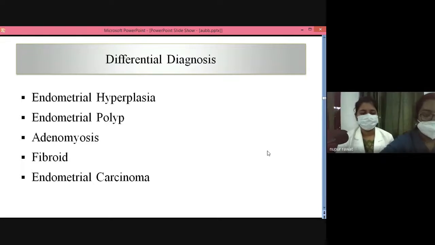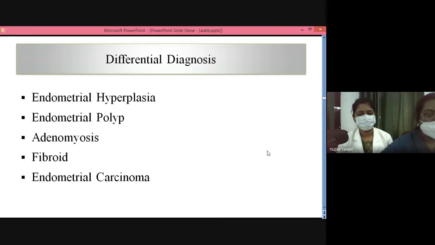Ma'am, firstly, on the basis of history and examination, we have taken out all the points for ruling out these differential diagnoses. On per abdominal examination, PA was soft, but on per vaginal examination, the uterus was bulky. So we had taken in mind that it might be because of these factors, but it was non-tender. So we had taken out the point adenomyosis, and also fibroid uterus.